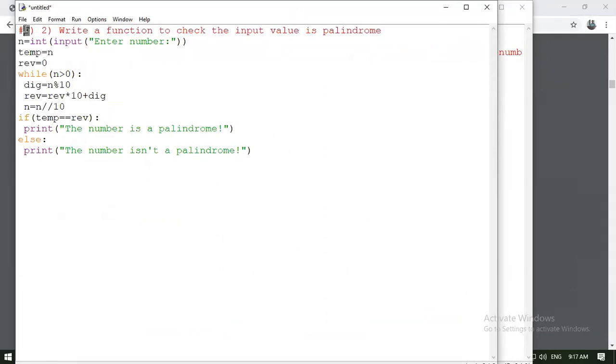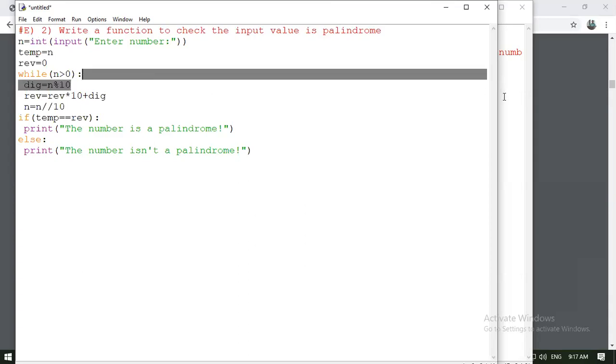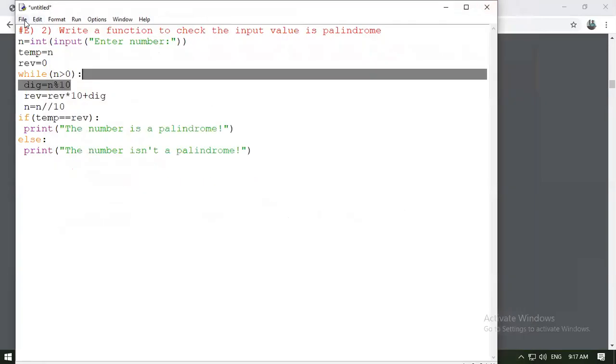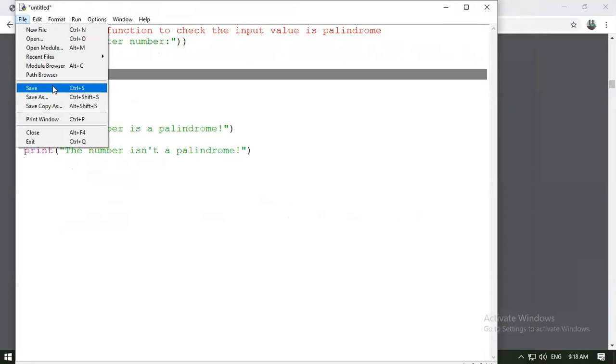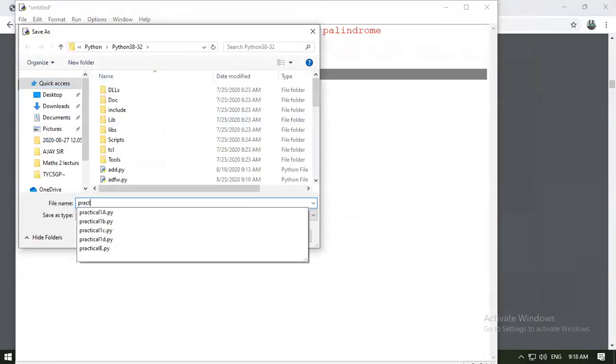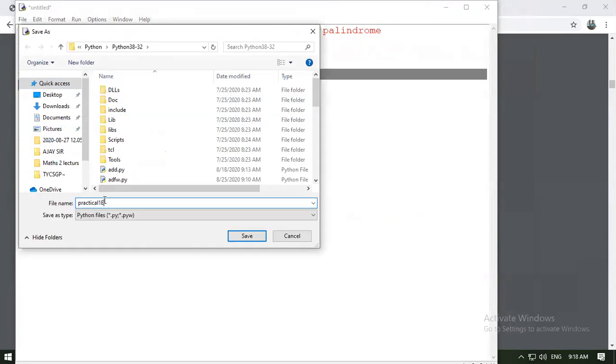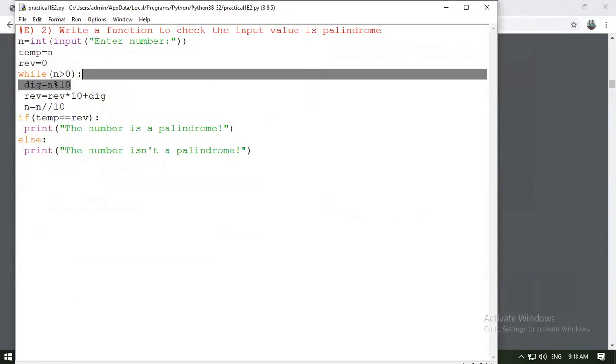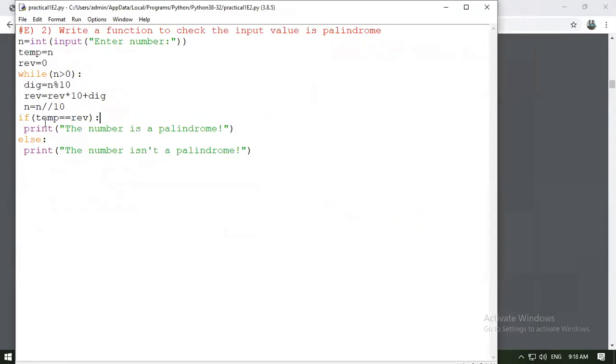So it is 1E2 basically. A palindrome number is whatever you are writing; if you are reading that in reverse, it is the same number. In a palindrome string, Malayalam is a palindrome string. 1E2, I am saying. So we are discussing palindrome numbers.